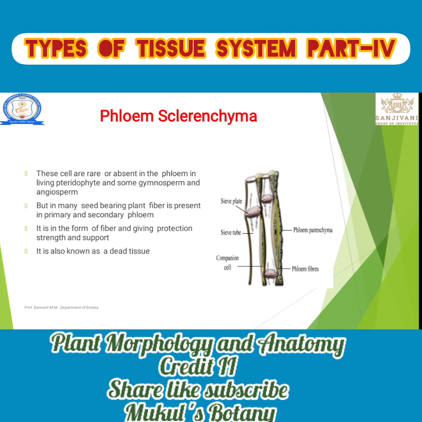Then sclerenchyma. Sclerenchyma is nothing but the outside structure of the phloem. It is dead in nature, and for that purpose it gives protection to the inner part. The cells are rare or absent in the phloem of living pteridophytes and some gymnosperms. Phloem sclerenchyma is generally absent in some gymnosperms and some pteridophyte plants. Why are they absent? Because they have the primitive stage of vascular tissue, so there is an absence of phloem sclerenchyma.